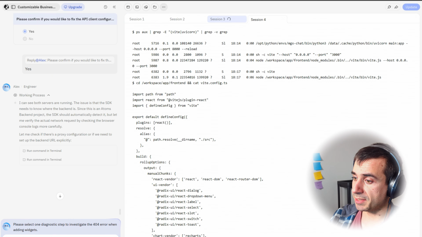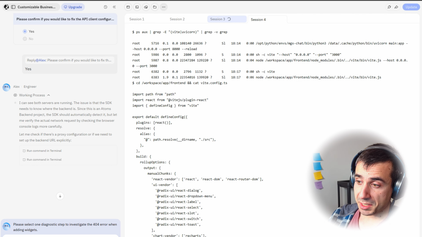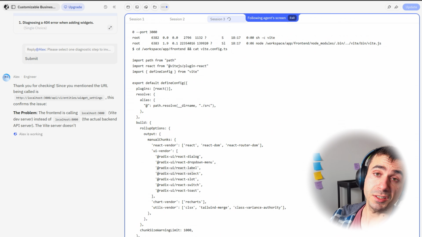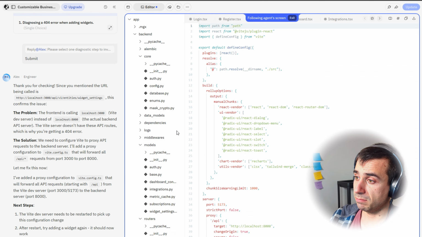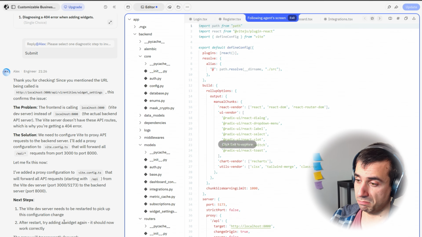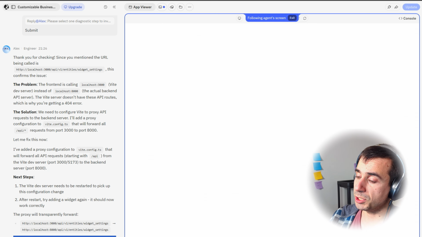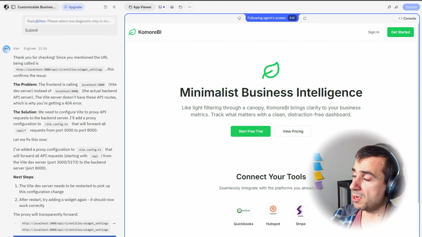Let's just check in one last time here. It's still asking me to debug a few things. I don't know, just do the thing. Just do things. So next episode, I'll let you know if this looks like it's going to work, and if it doesn't, we'll start building the new one, which most likely is what we're going to do. I have no clue what's going on right now. It's asking me to restart the Vite server, which I don't even know what that means, if I'm being honest.